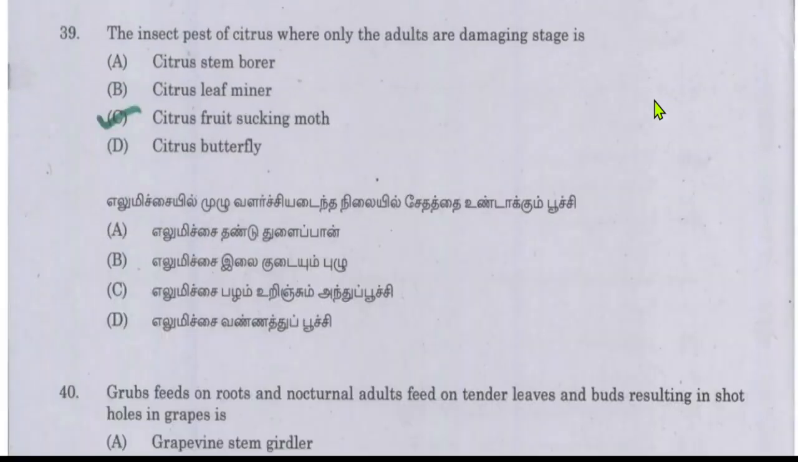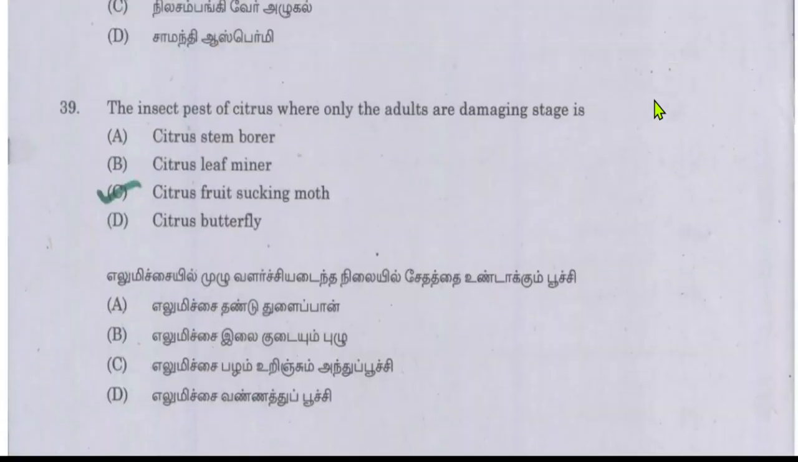Next question is the insect pest of citrus where only the adults are the damaging stage. So among the following pests, which insect pest causes the damage, and the damaging stage is the adult? So the answer will be citrus fruit sucking moth.